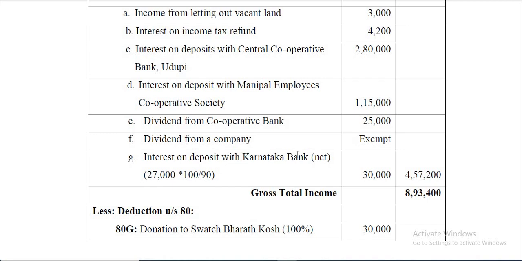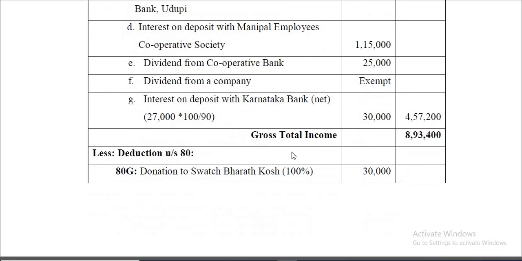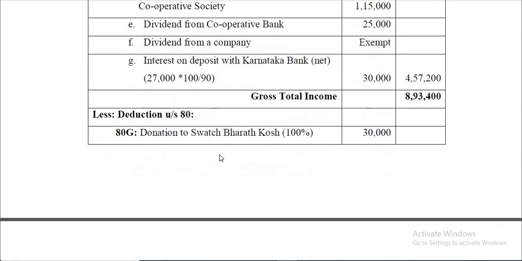Interest on deposit with Karnataka Bank, net amount is given. Now you have to gross it up. So 27,000 into 100 by 90, so you'll get 30,000. So gross total income is 8,93,400. Now let's go for deduction under section 80, and one of them is 80G, donation to Swachh Bharat Kosh.